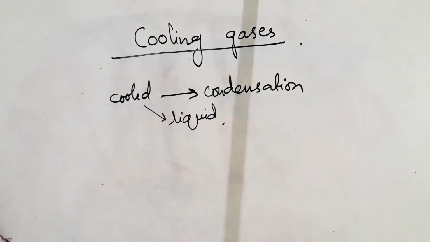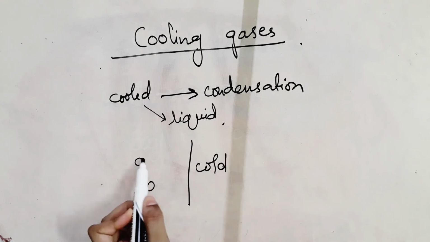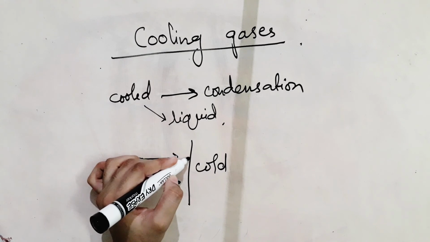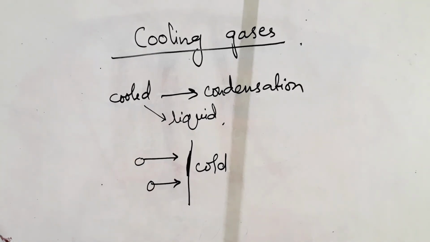When a gas particle reaches a cold surface, some of the heat energy is transferred from the particles to the surface, and they convert into liquid. Here they form water or anything, but they convert into liquid. The particles move less and get closer together and form a liquid.